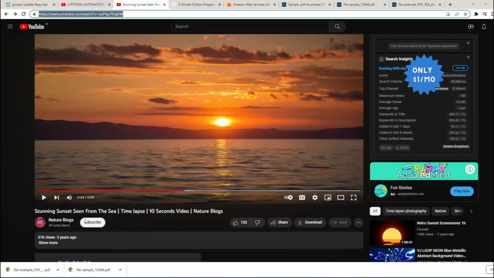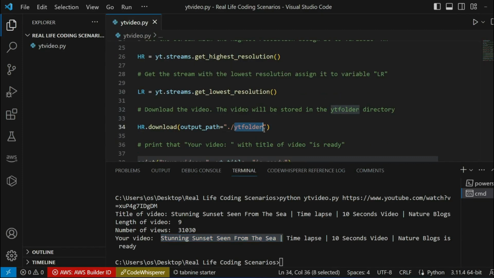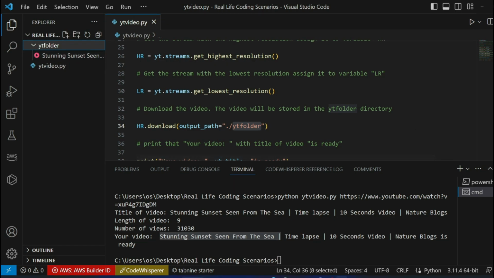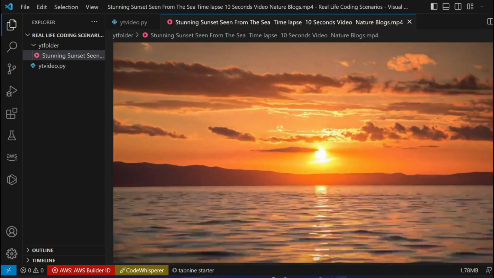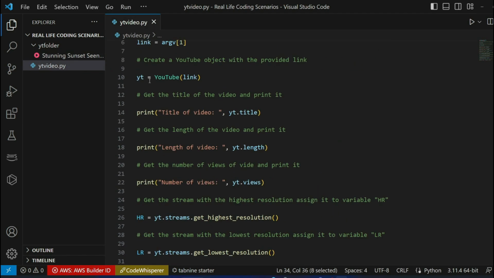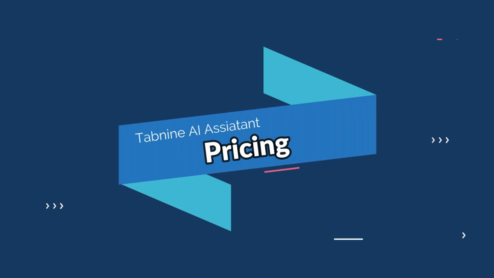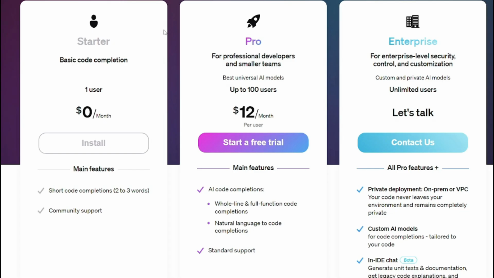If I go ahead and run this, you can see it's saying your video, stunning sunset seen from the sea, is ready. Okay, so if I go ahead and check my folder, you can see our video has been downloaded all the way from YouTube into our output path on our PC. So this was our demo test, just to see how efficient the new Tabnine is for solving a bit of a complex problem, a bit of a project. In this case we did a YouTube video downloader. Okay, so if we talk about the pricing of the Tabnine AI assistant, here is the pricing for that.